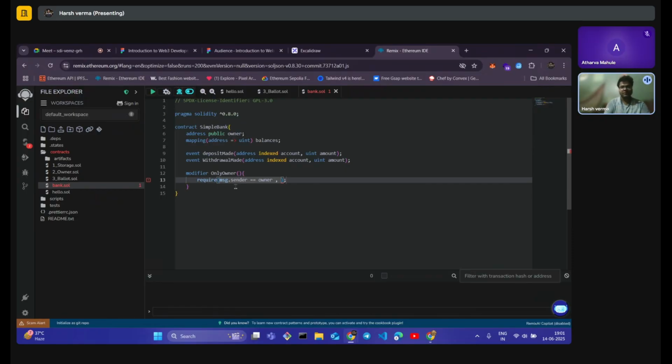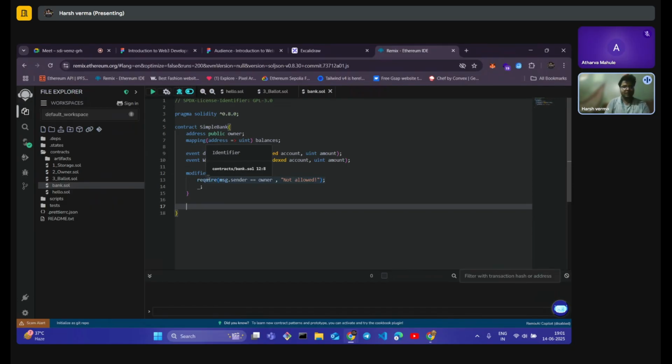What will that error be? It will be an error saying not allowed. Now that is how it works. Now we have created a placeholder. Since it's a modifier, we need to have a placeholder for it. Now we have created a modifier. Now that we have all the basic setup, we have created our variables, our events, and our modifiers.